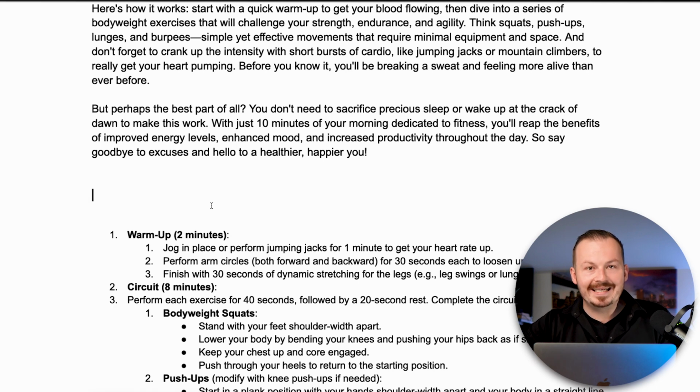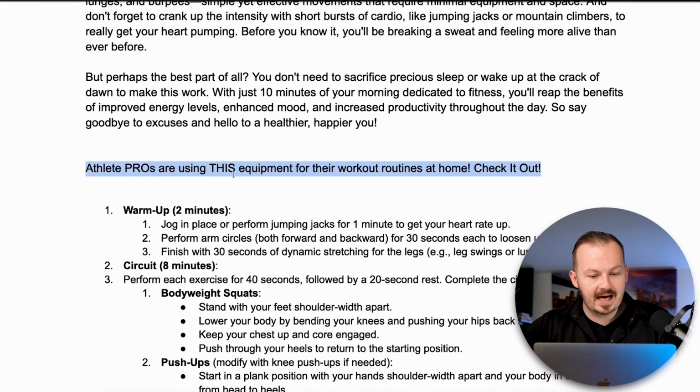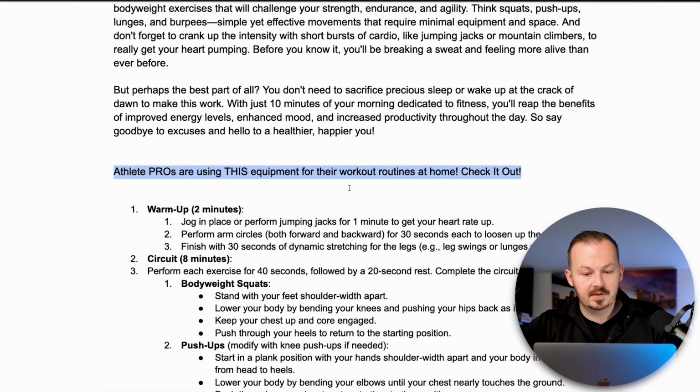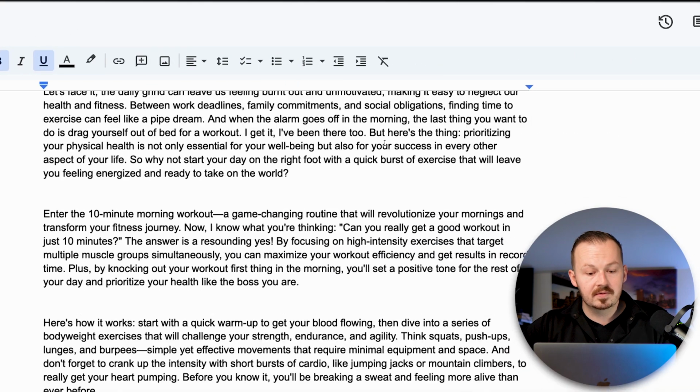You want to go with something easy and enticing, something like this, for example: Athlete pros are using this equipment for their workout routines at home. Check it out. That way, people who are interested in checking out the workout equipment will click on it, and if they are not, they will just skip through it anyway. But this way, you are not going to discourage anybody who's actually interested in clicking on your link. Also, you want to make this stand out a little bit more from the remaining text. For that reason, I'm going to highlight it, go to these options and make it a little bit larger, like that, make it bold, underscore it, and also the important part.